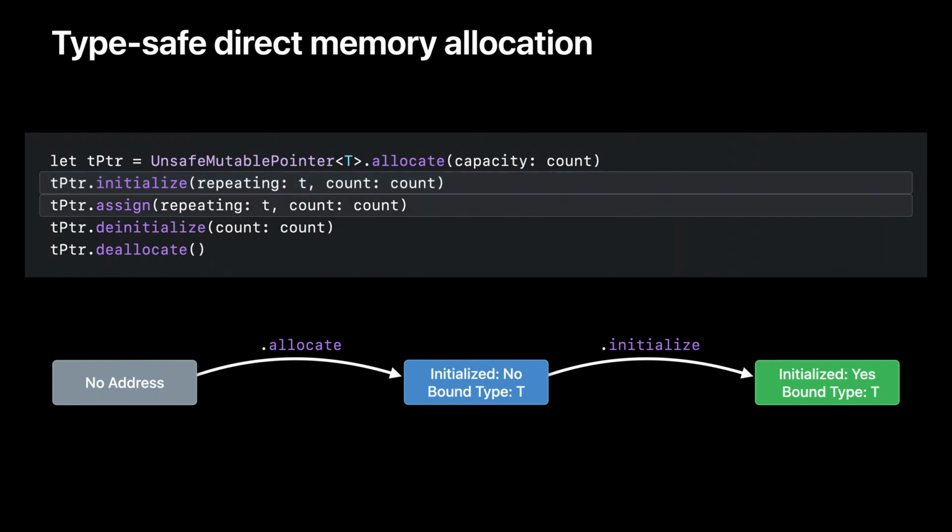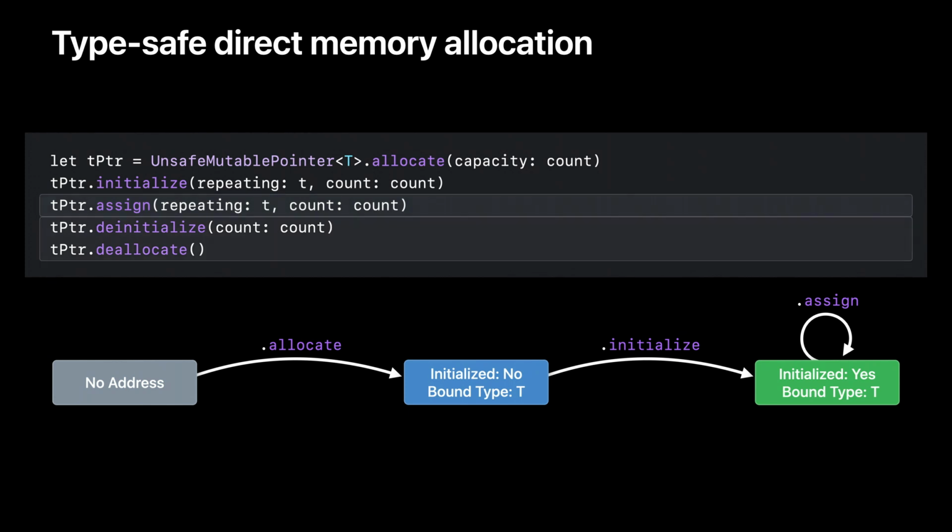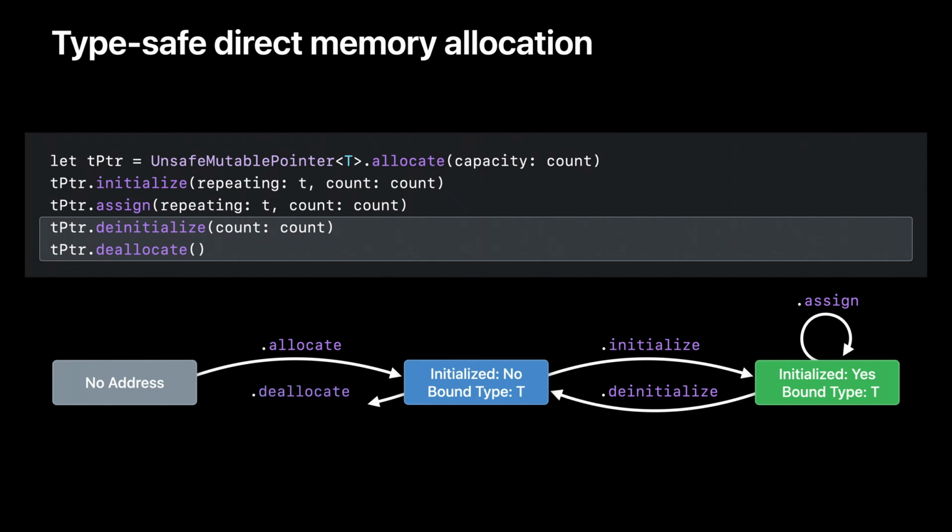In the initialized state, memory can be reassigned. Assignment implicitly deinitializes the previous in-memory value and reinitializes memory to a new value of the same type. You can deinitialize memory using the same typed pointer. At that point, memory is still bound to the same type, but it's now safe to deallocate. With variable and array storage, these steps are automatically handled by Swift. With direct allocation, you take responsibility for managing memory's initialized state, but Swift still ensures type safety.